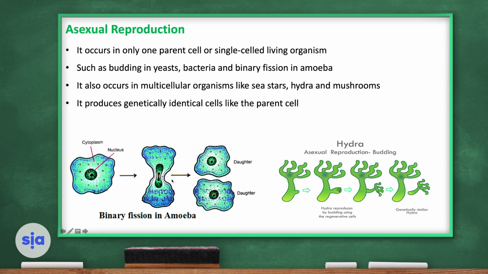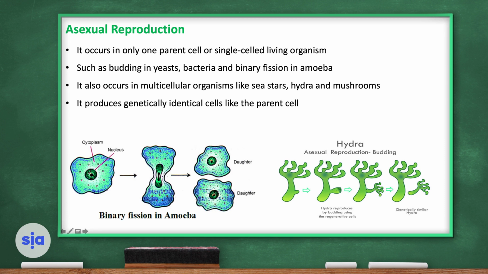If you look at this picture, this is amoeba, a single-celled, unicellular organism. It reproduces by binary fission. One cell is divided, giving two daughter cells. These two daughter cells are identical to the parent cell. This hydra is a sea creature. It lives underwater, and they are invertebrates.